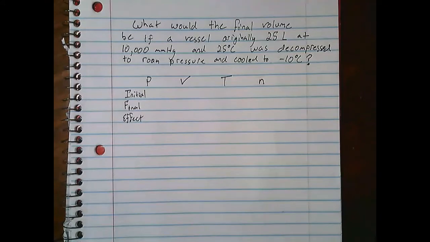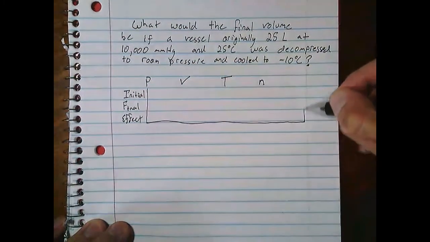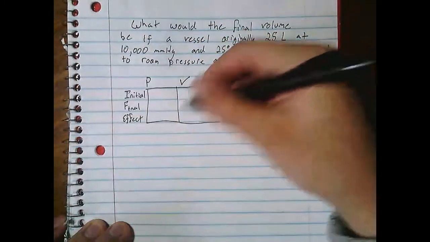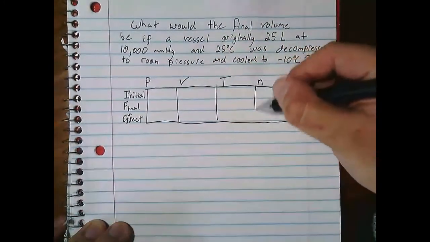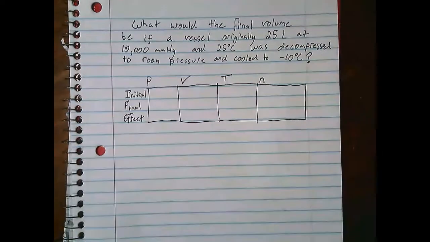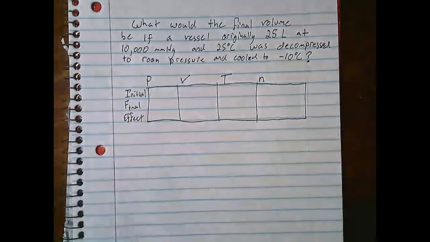That's terrible English. So anyways, here's how you fill something like this out. I actually do like to take the time to give it a box just so you don't goof up and put something where you shouldn't, okay? But what you want to do is fill out what you know, what is the initial state of the gas. So before the change happens, what do we know about the gas?